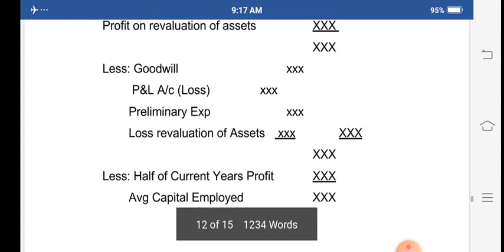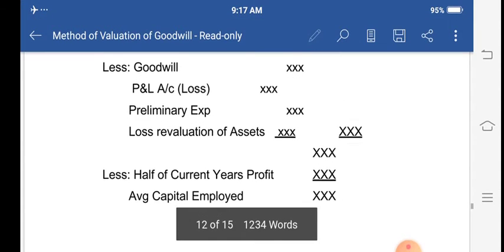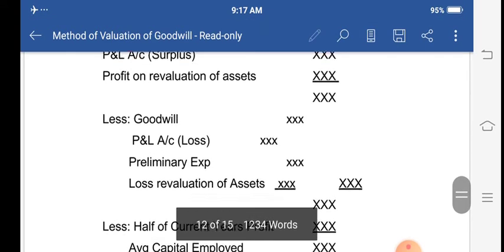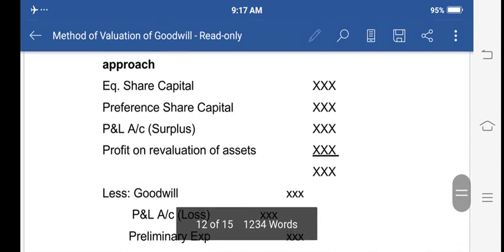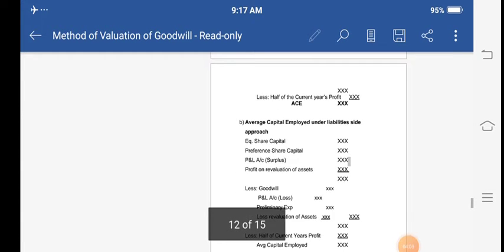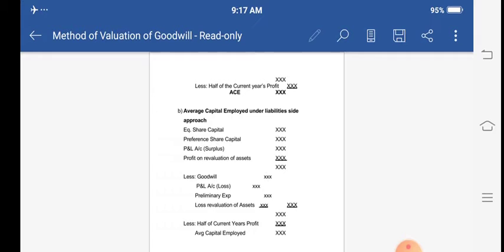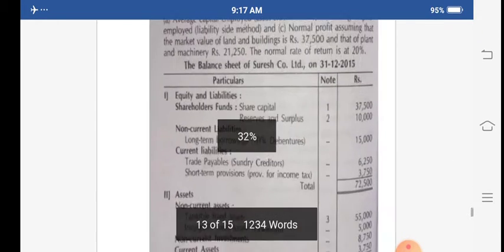From this total the remaining amount will be this, and from that again you have to subtract half of the current year's profit. You will get the average capital employed. This is the format, and like this you have to calculate the capital employed approach. Now we will see the problem on that.